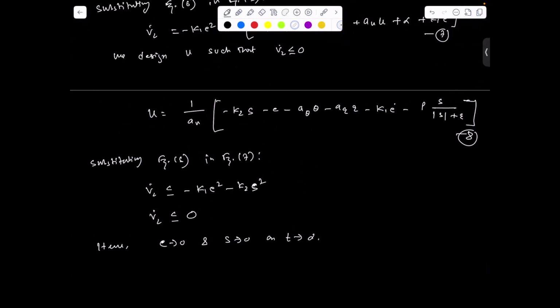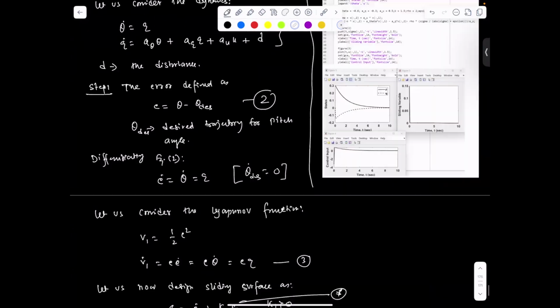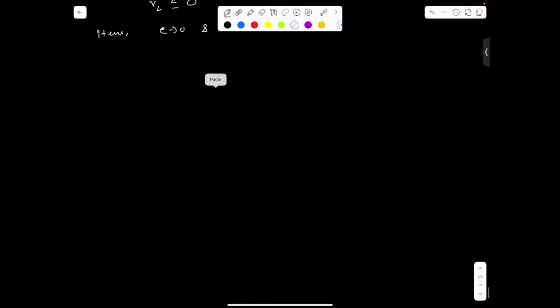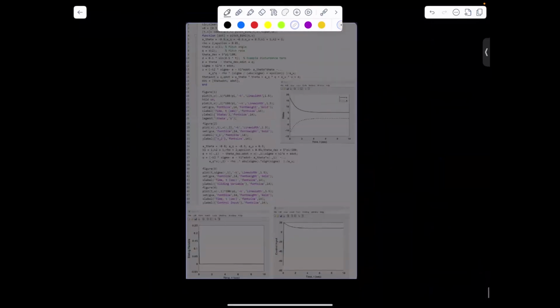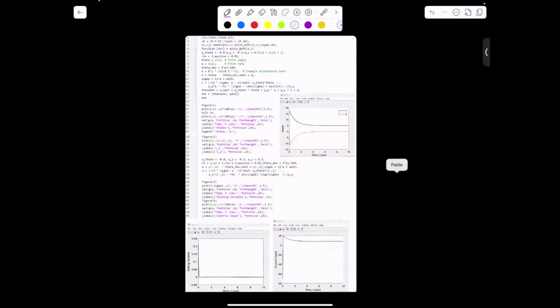This is the MATLAB simulation for this control. These are the codes. Please follow these codes and try them in your MATLAB command window to see how this control helps to stabilize the system. This is basically the same function you have taken before, so only the control part will change, and other than that, things are almost the same.